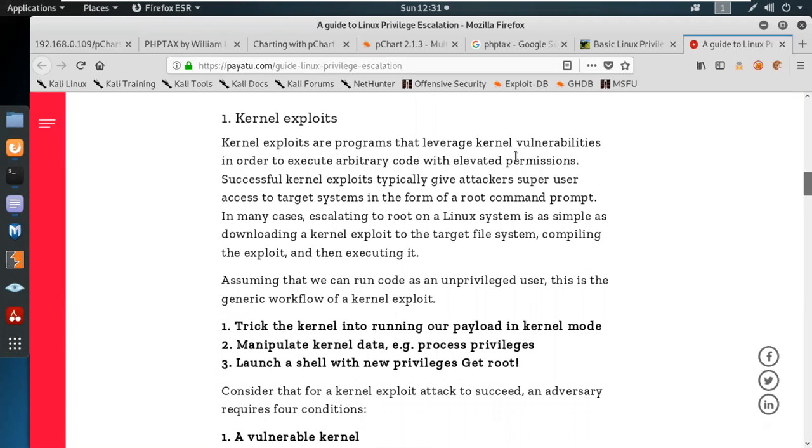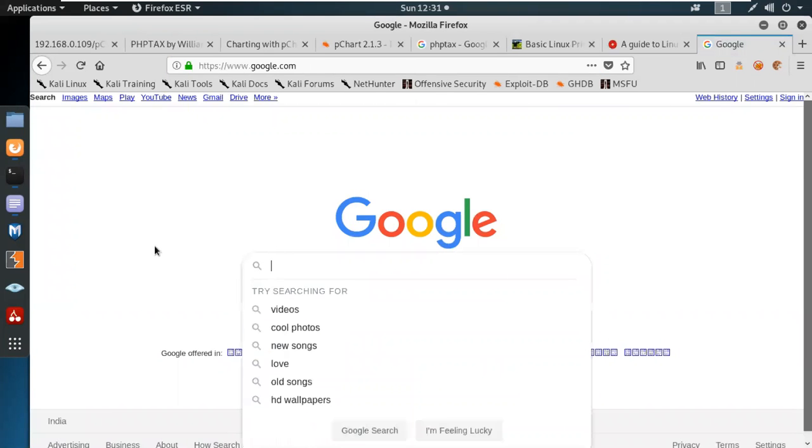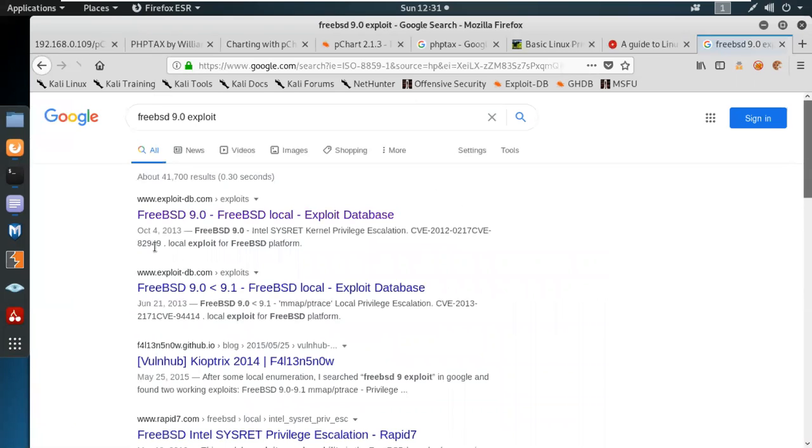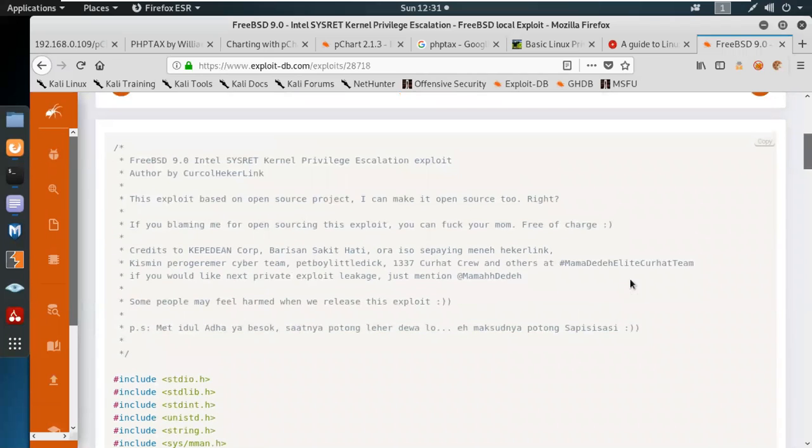Kernel exploits are programs that leverage kernel vulnerabilities in order to execute arbitrary code with higher level permissions. So let's have a try at this one. Let's download a FreeBSD exploit. Let's try the first one, Intel system reset kernel privilege escalation. This exploit is based on an open source project, so I can make it open to write. If you are blaming me for sourcing this exploit, you are free to change it, credit to Kirpen Corporation.